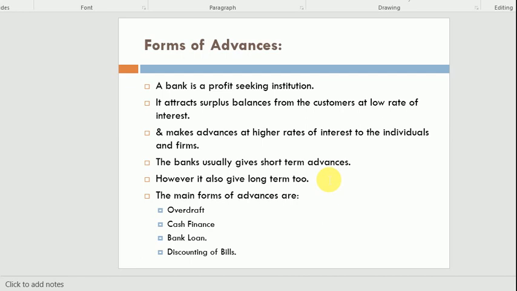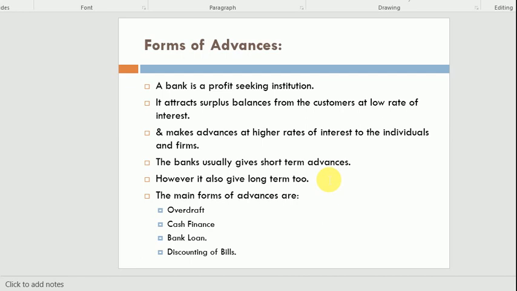The bank takes the surplus balance from the customer at a low rate of interest and makes advances at a higher rate of interest to individuals as well as firms, and in this way they earn their profit. The main functions of the bank are accepting deposits and lending loans.